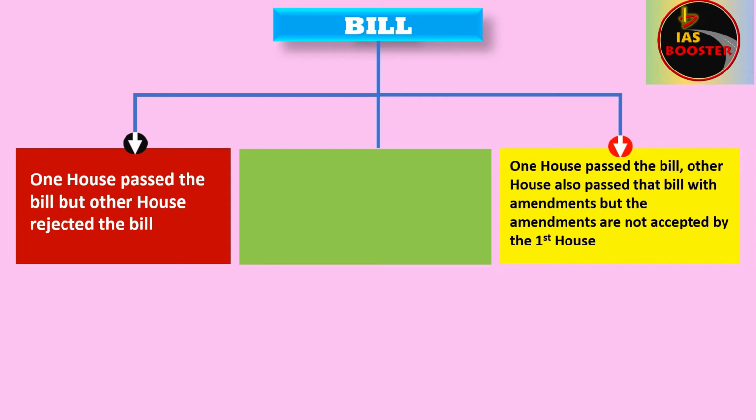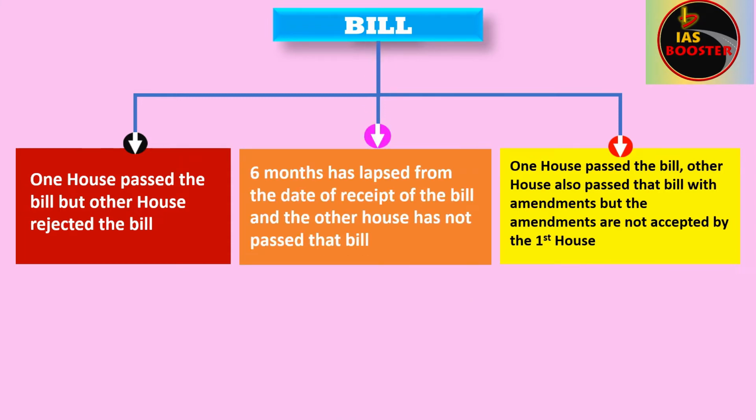Let's see the third disagreement. Six months have lapsed from the date of receipt of the bill and the other house has not passed that bill. Say Lok Sabha passed the bill, now it is sent to the Rajya Sabha, but the Rajya Sabha doesn't approve it or doesn't discuss or doesn't pass that bill, and it is delayed or kept secret for 6 months. Then there is a disagreement.